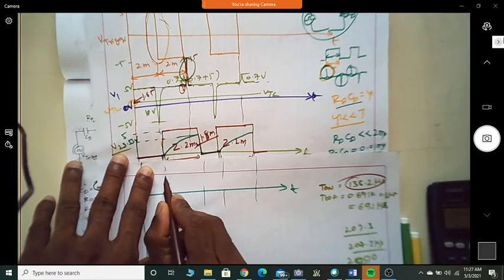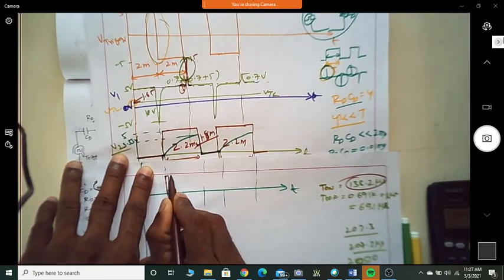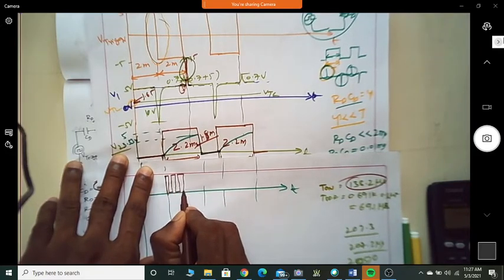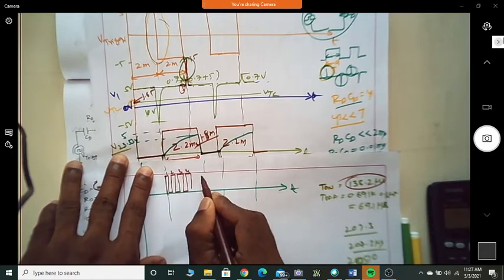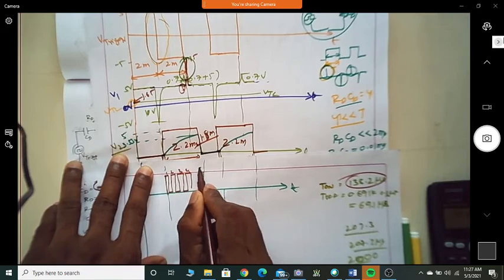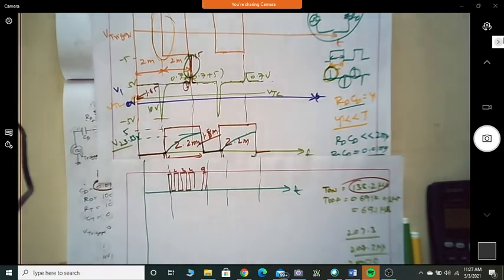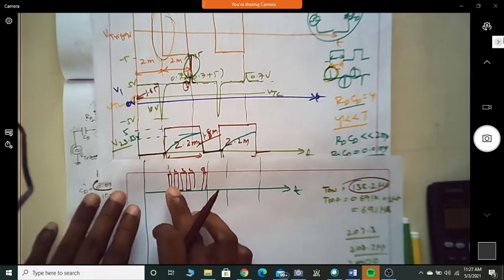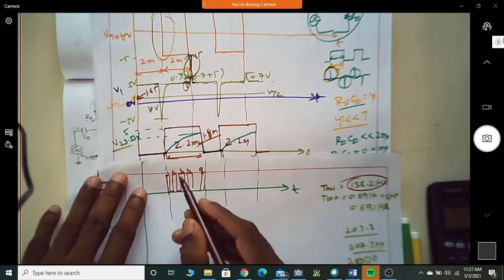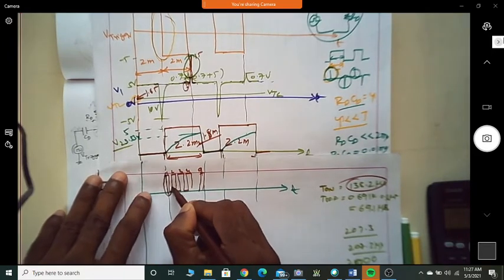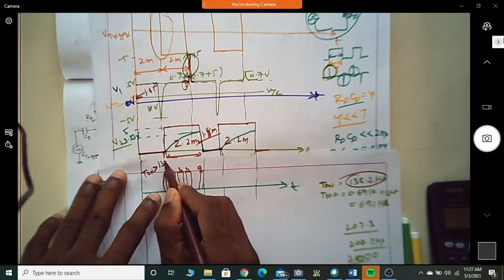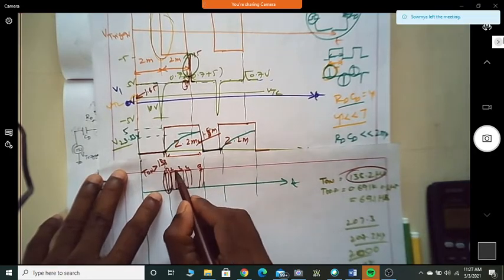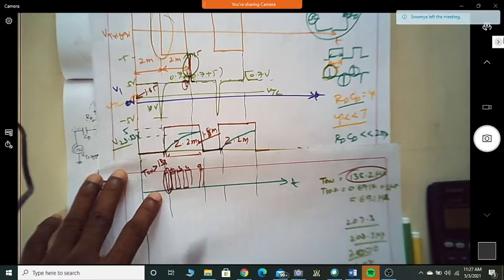So I will get 9 cycles, 1, 2, 3, 4, up to 9. For the first one, T on is greater than 138 microseconds. Subsequent cycles will have an on time of 138 microseconds.